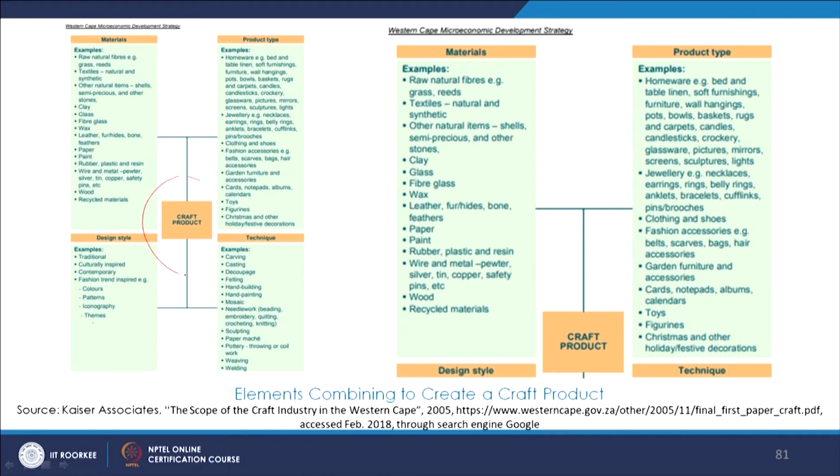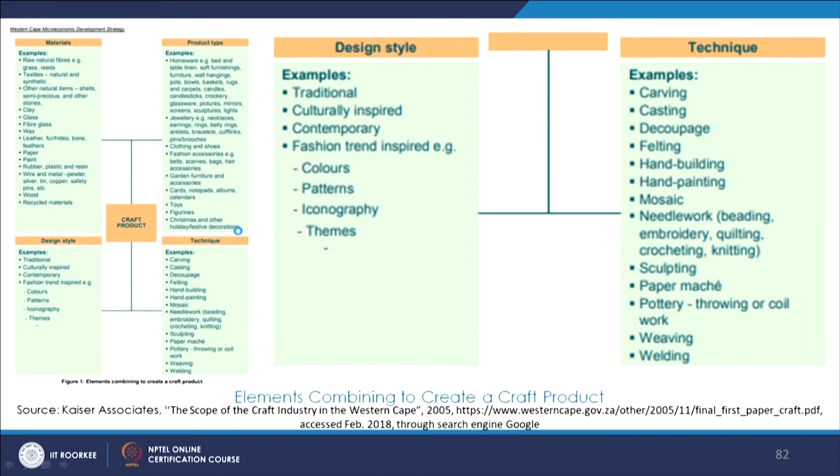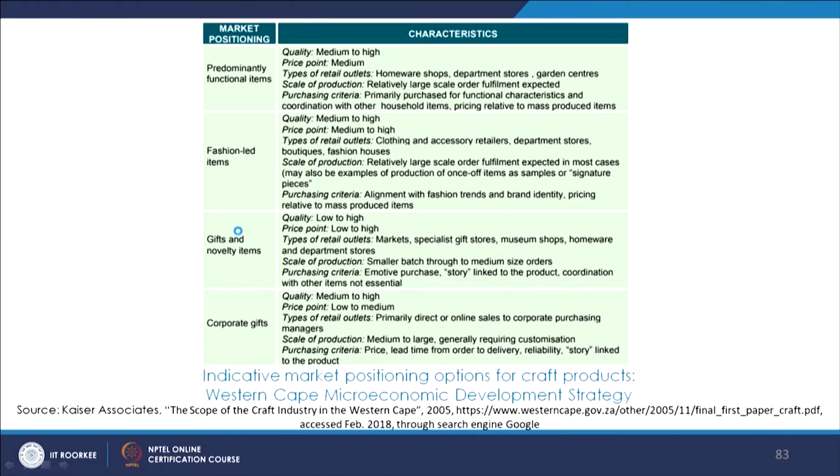We also tried to decipher a craft product in terms of materials, product type, design style and technique, which gives a fair understanding of different stakeholders and also helps us understand the value chain and final linkages to the market. So we try to understand the different elements that compose the craft product.